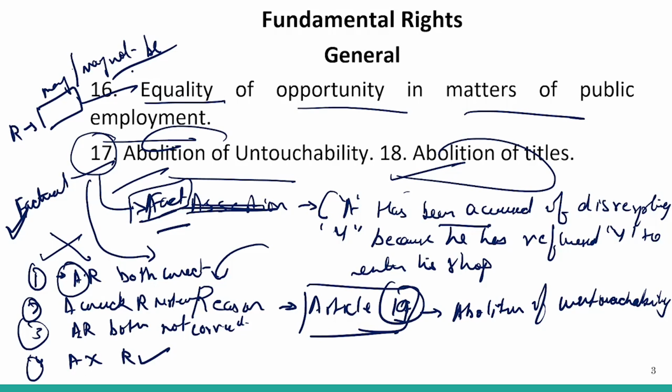So Article 12 talks about state, Article 13 talks about inconsistency of the acts or the laws which are in conflict with the fundamental rights. Then Article 14 talks about right to equality, 15 talks about discrimination, 16 talks about equality of opportunity, 17 talks about untouchability, and 18 talks about abolition of titles.